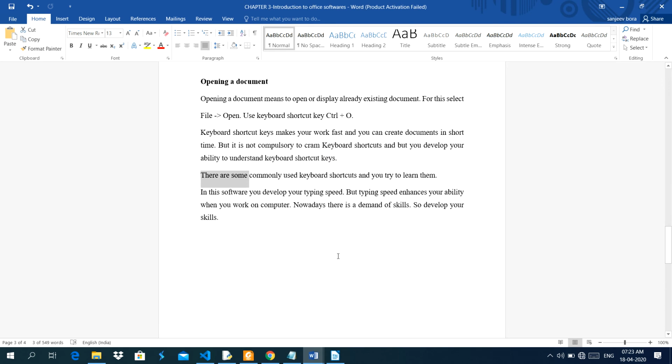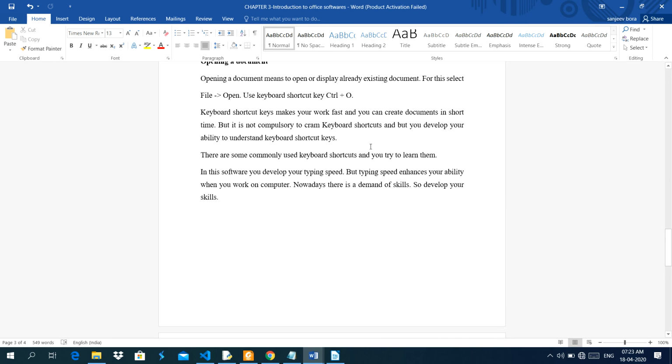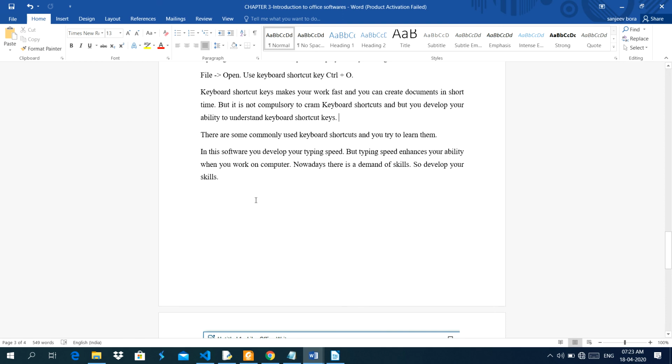There are some commonly used keyboard shortcuts and you should try to learn them. Like Ctrl-N is for a new file, Ctrl-S is for save. These are the common keys. Some more keys are here. Ctrl-X is for cut, Ctrl-C is for copy, Ctrl-A is for select all, Ctrl-Z is for undo, and Ctrl-V is for paste. These are the commonly used shortcut keys. You learn these keys only.